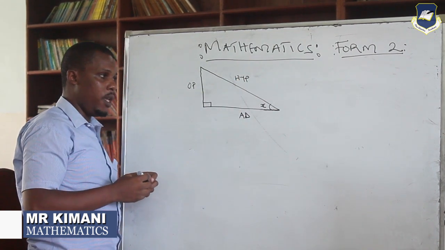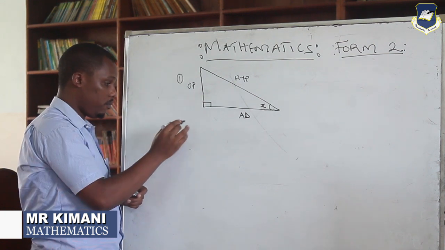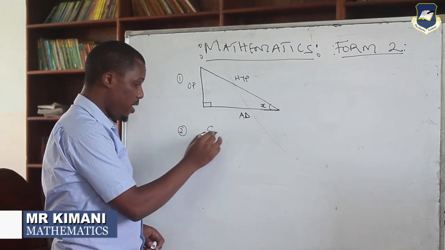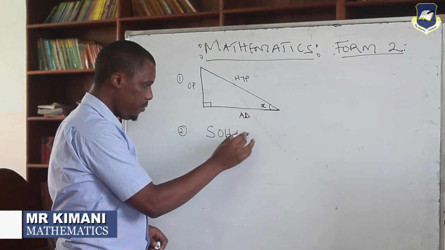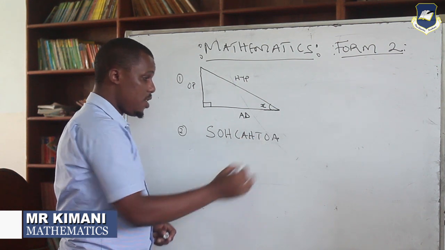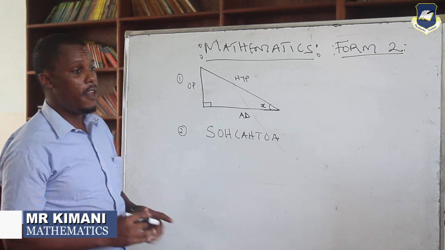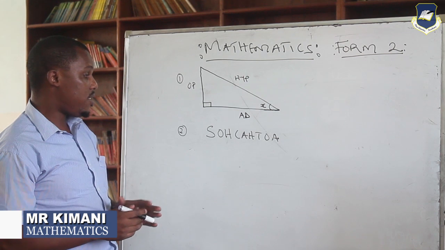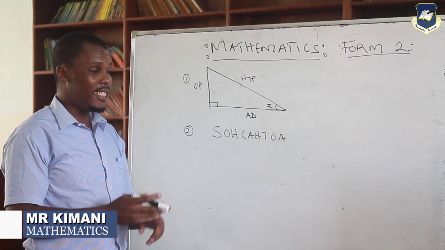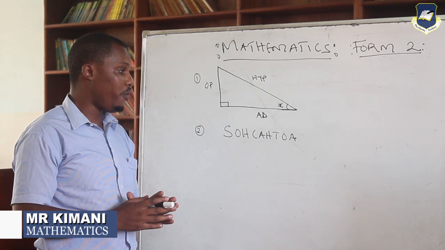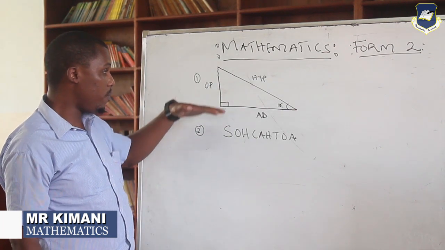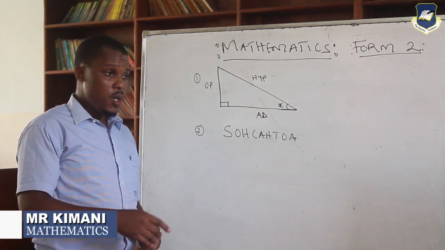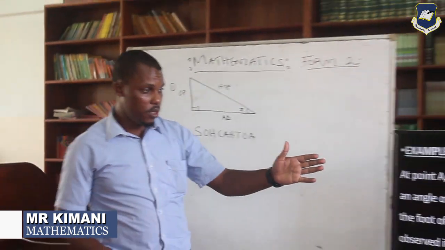Then we focus on the next issue, which is the concept that I said you are not supposed to forget, and that concept is SOHCAHTOA. So don't forget about that. This SOHCAHTOA concept is the one that gives us the relationship between the 3 trigonometry ratios, which are the sine, the cosine, and the tangent. Depending on the way the question is framed, you'll be using the 2 concepts, the right angled triangle and the SOHCAHTOA concept. So go back to the question and read it very thoroughly.